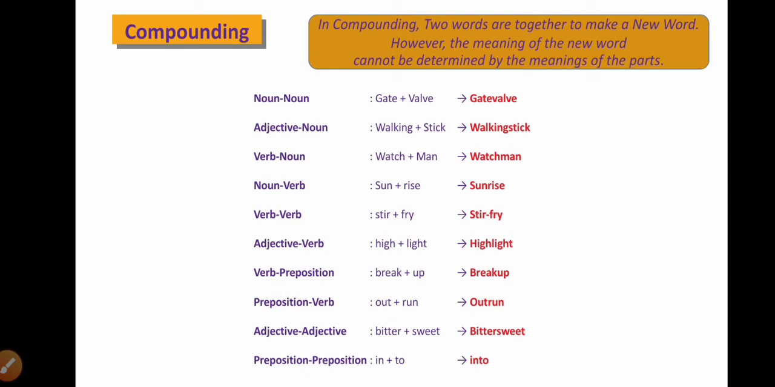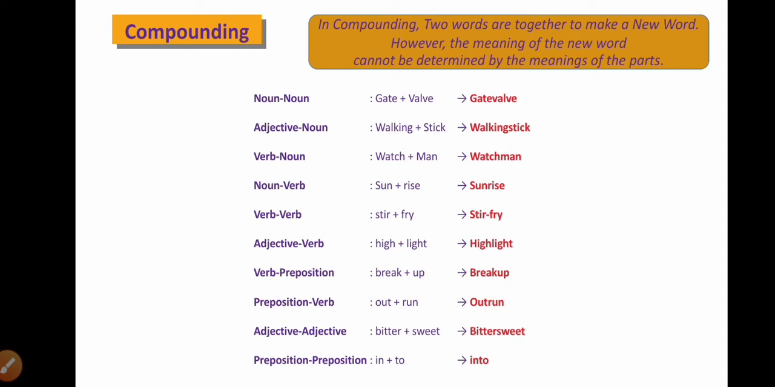And noun plus verb combination: sun plus rise. Sun is a noun, rise is a verb. We get a new noun called sunrise. And verb plus verb combination: stir-fry. And adjective plus verb combination: highlight. Or a verb plus preposition combination: break plus up. We get a new phrasal verb called break up. Almost all the phrasal verbs are the combination of a verb along with a preposition. And adjective plus adjective combination: bittersweet, or a preposition plus preposition combination: in plus to is into.